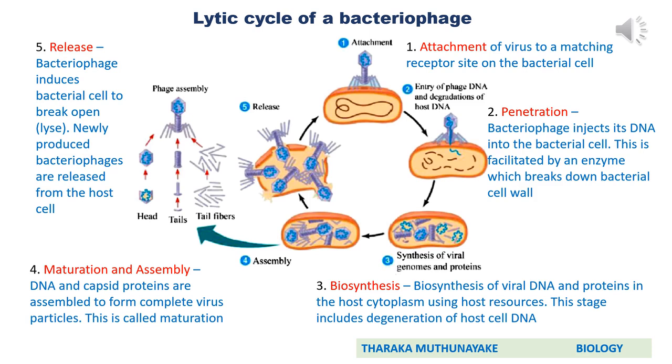Okay, now after the fourth step, newly synthesized viral particles are found inside the host cell. Then they move to the final stage, that is release. During this release stage, the bacteriophage induces the bacterial cell to break open or lyse. Then they use enzymes to lyse the host cell. The newly produced bacteriophages are released from the host cell. Then those newly released viruses can infect another host cell. So this is the lytic cycle, because at the end of the life cycle, the host cell is lysed.